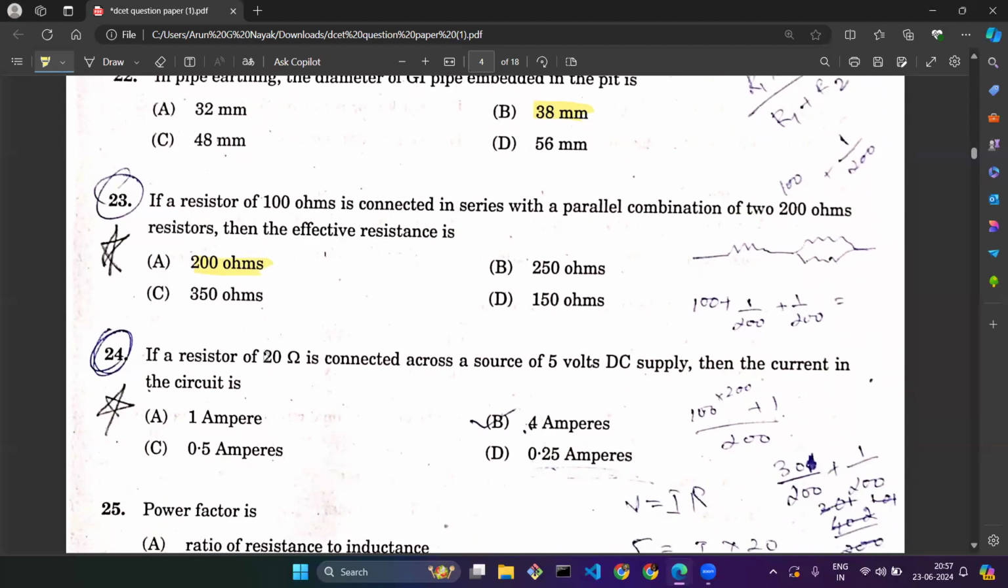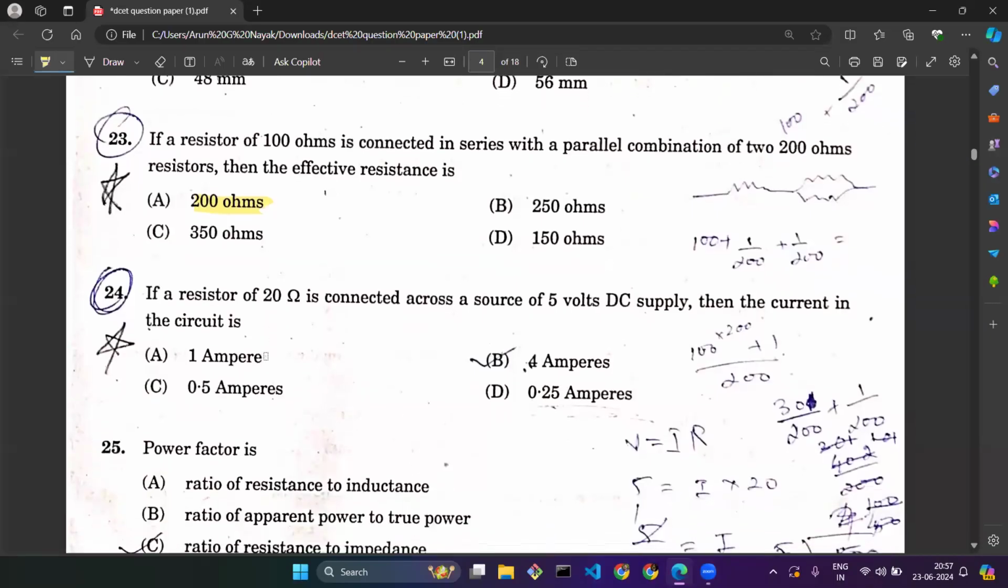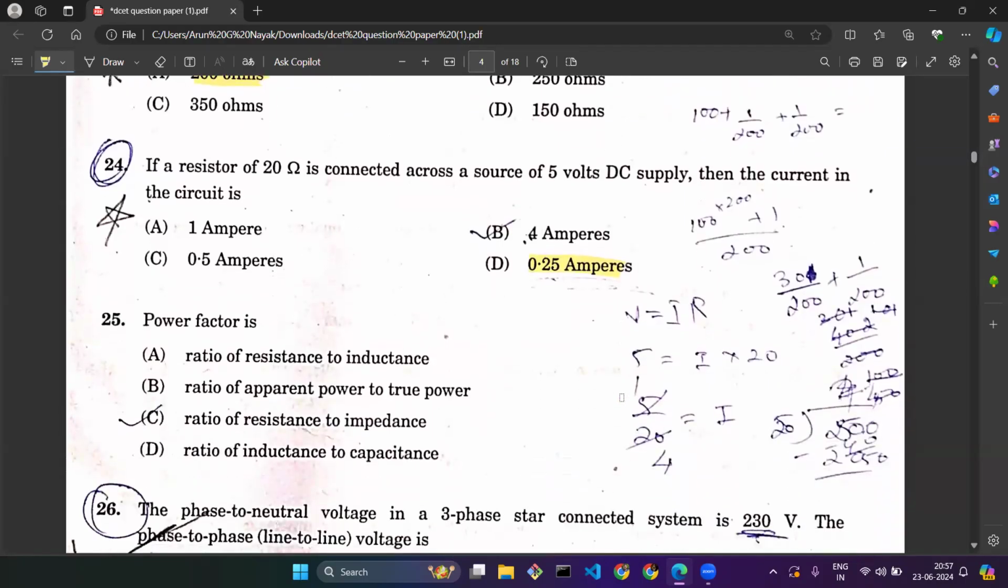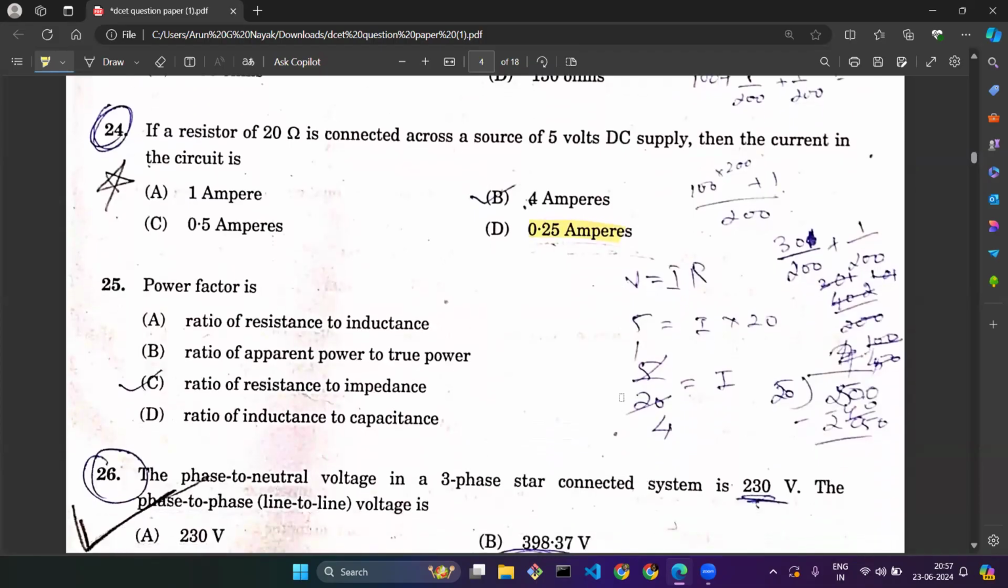Question number 24. If a resistor of 20 ohm is connected across the source of 5 volts DC supply, then the current in the circuit is. If you know the concept of Ohm's law, there is a formula V equal to IR. V is voltage, I is current, and R is resistance. Here, resistance is given, voltage is given. You just need to find I, that is current in the circuit, using the formula V equal to IR. When you calculate it, you will get 0.25 ampere. You just need to substitute the values in the V equal to IR formula. You will get 1 by 4, or 0.25 ampere.